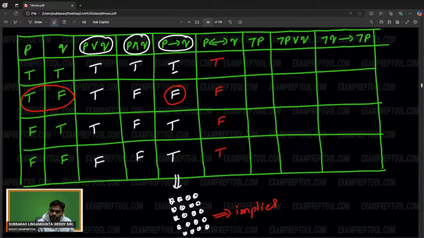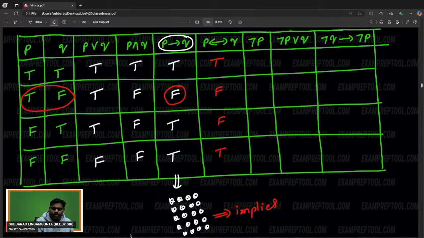The major one is this. Careful. Anyone having any objection, please let me know. Implies is the major one. Double implies is very simple: both same, true. Right? Next one.